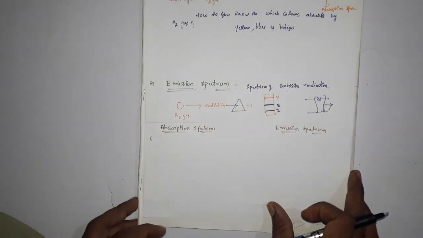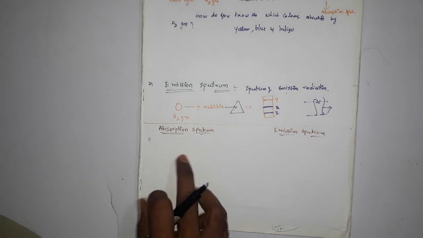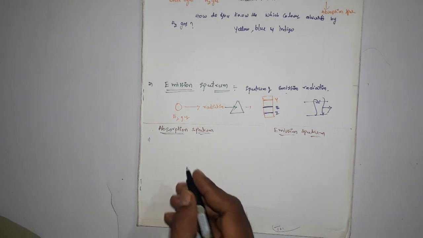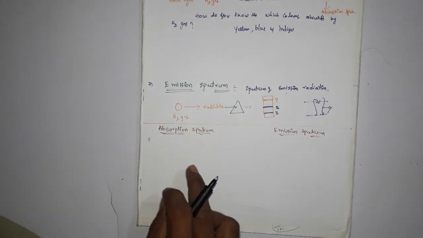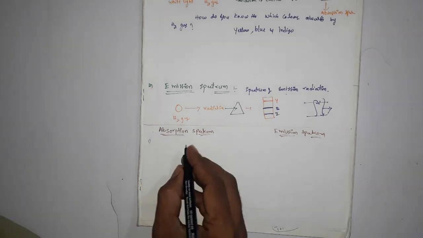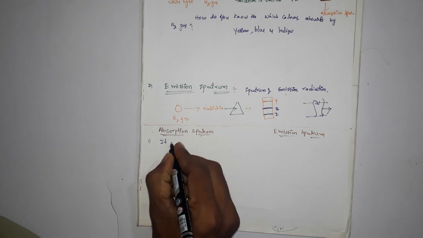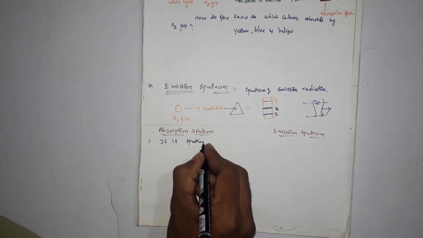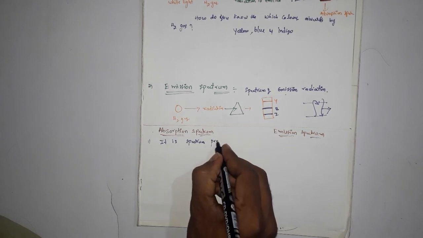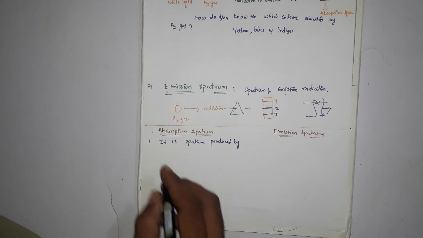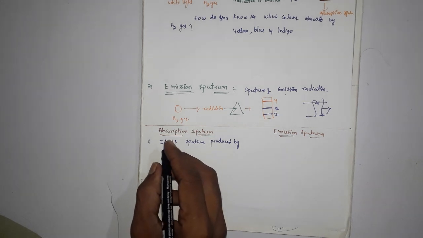Now I will give some information about absorption spectrum and emission spectrum. First, what is meant by absorption spectrum? It is the spectrum produced by transmitted light after absorption of radiation.